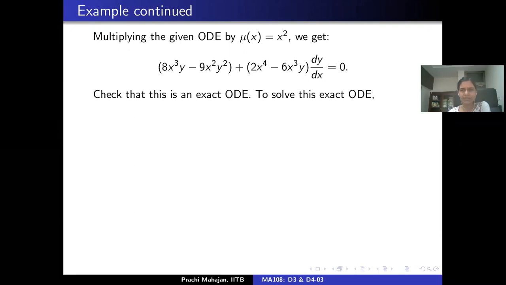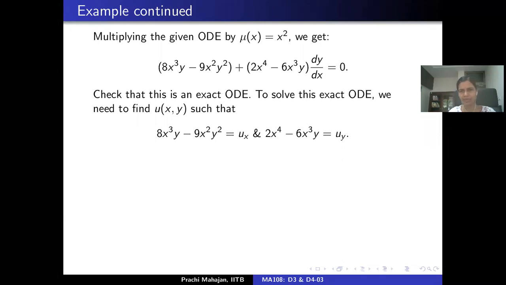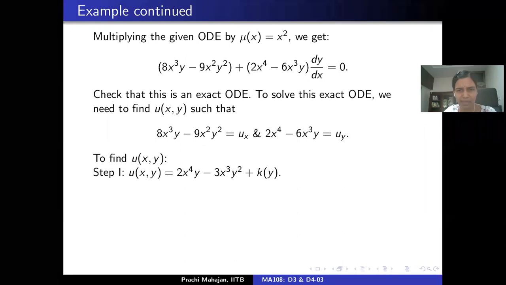So how do we solve this exact ordinary differential equation? We need to find a function u such that the partial of u with respect to x is M prime, the coefficient of dx, and the partial of u with respect to y is N prime, the coefficient of dy, right? And as and when we are able to find such a u, u(x,y) equal to c gives an implicit solution to this differential equation. And how do we find such a u? We integrate. So we start by integrating with respect to the x variable. We pick up a constant of integration, which we denote by k.